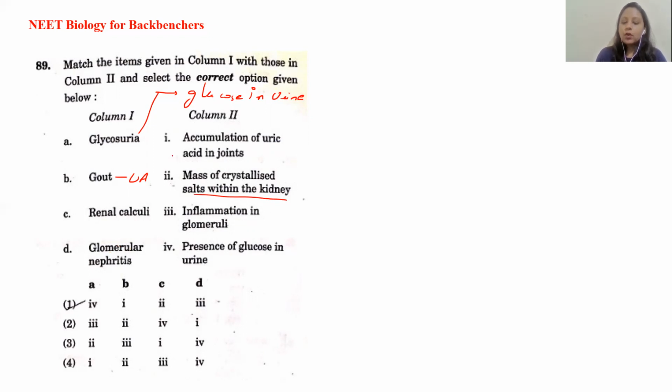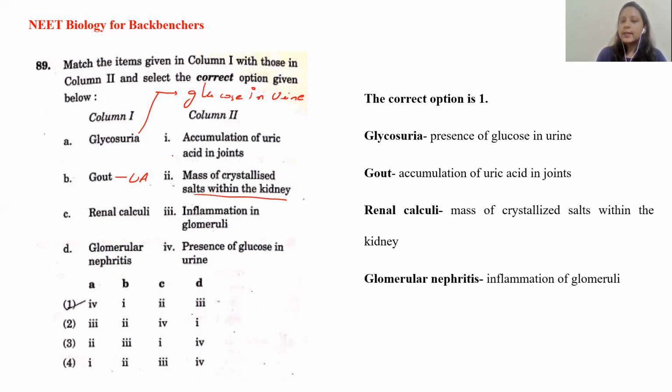So what should be the option according to the answer? The option is 1. Glycosuria is the presence of glucose in the urine. Gout is the accumulation of uric acid in the joints. Renal calculi is the mass of crystallized salts within the kidney, and glomerular nephritis is the inflammation of the glomeruli. Okay, I hope this question is very much clear.